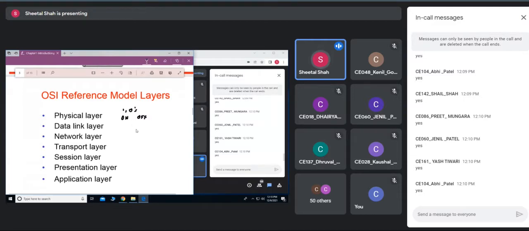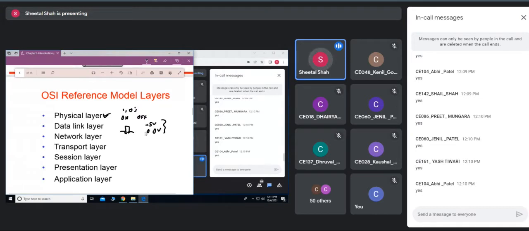Or else, suppose I'm having some Ethernet cable or a copper wire, then I have to send some electrical signal, either 1 or 0. Say 1 is represented by plus 5 volt and 0 can be represented by 0 volt. That can also be done. All these things would be decided by the physical layer. Then the pulse width: what should be the duration, what should be the size of the pulse width? That should also be decided by the physical layer.